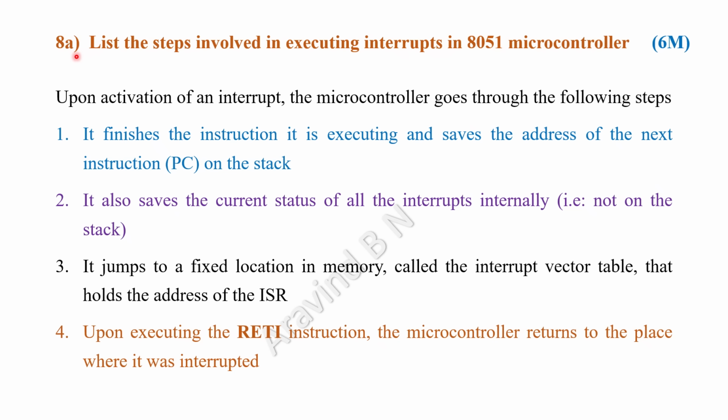Question 8A, list the steps involved in executing interrupts in 8051 microcontroller. This is for 6 marks. Now, what happens at each stage of interrupt, that we have to explain over here. So upon the activation of the interrupt, the microcontroller goes through the following steps. The first one, it finishes the execution of the current instruction, saves the address of the next instruction, that is with respect to the program counter, onto the stack.